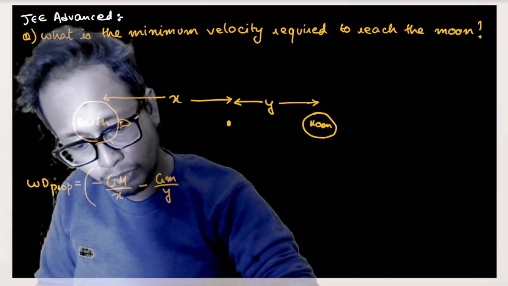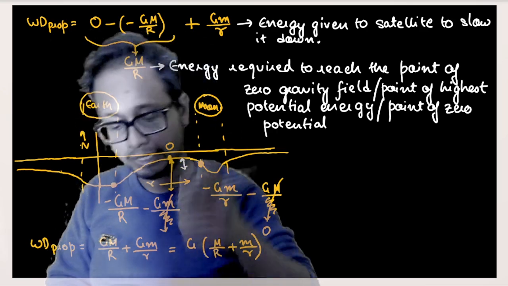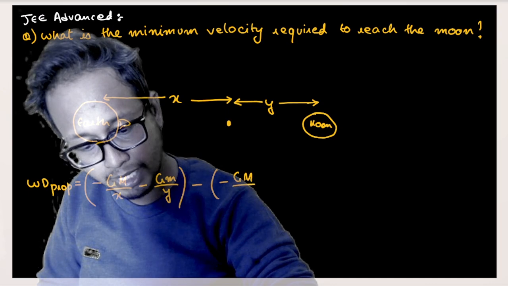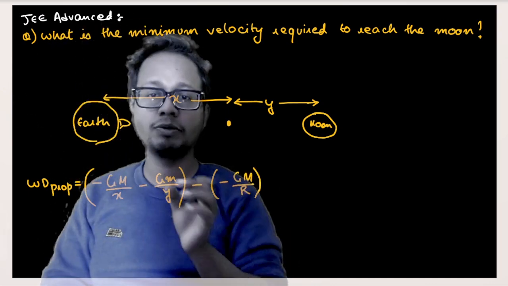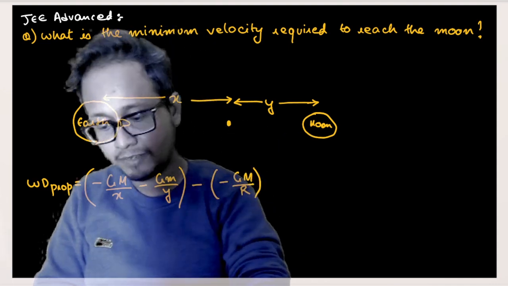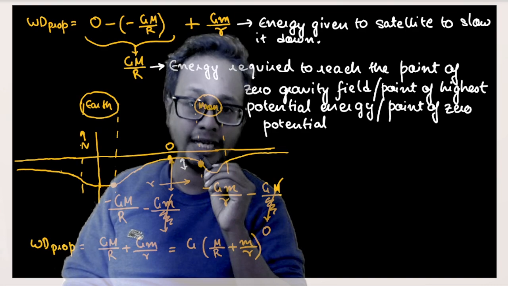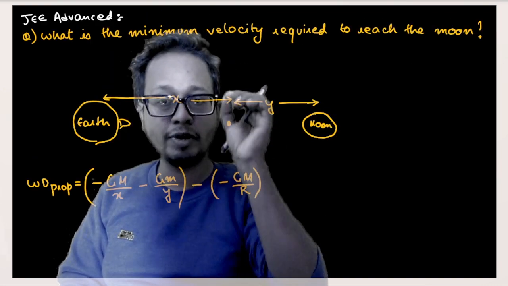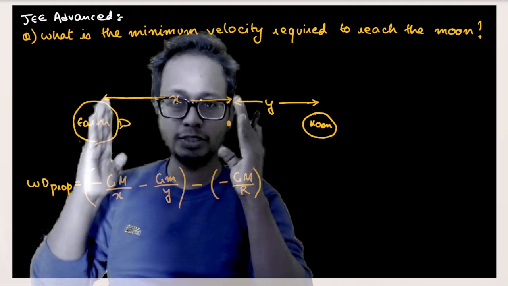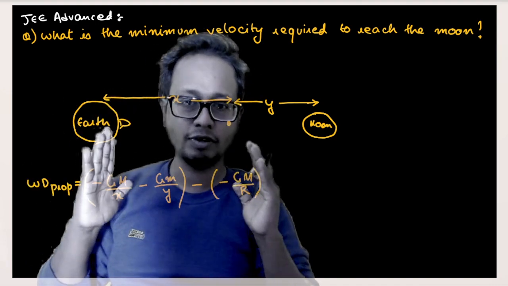So the potential at the final point minus the potential at the surface, minus GM by r. This is the amount of energy required for a satellite on the surface of the Earth to reach the Moon, because after this point I do not need to give the satellite any more energy, no? In this question there is no requirement for the satellite to reach with zero velocity. So the amount of energy I must give the satellite is from the surface of Earth to a point where the field is equal to zero, isn't it? So this much is the amount of energy required.